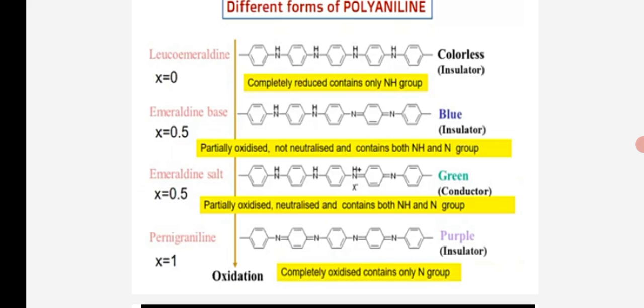And emeraldine salt, X is equal to 0.5. This is partially oxidized, neutralized, and contains both NH and nitrogen groups, and the compound color is green, and this compound is a conductor. Both nitrogen and